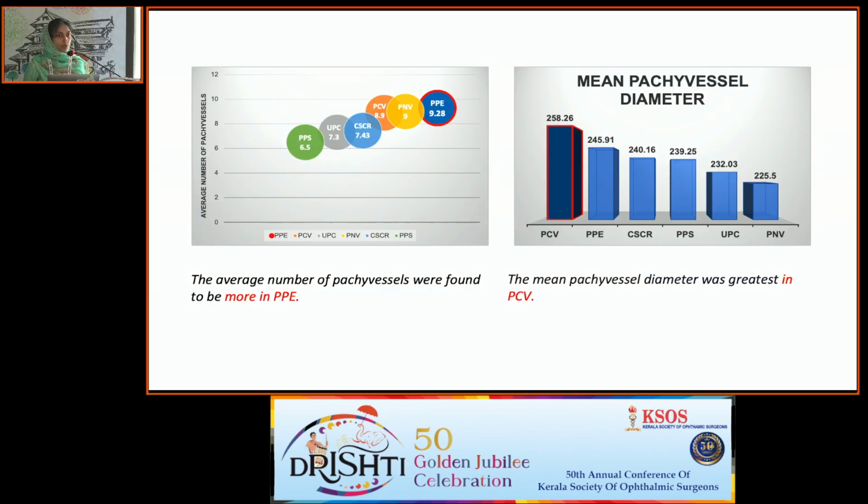On evaluation of the choroidal vascular morphology, we observed that the average number of pachyvessels was higher in pachychoroid pigment epitheliopathy, followed by pachychoroid neovasculopathy and polypoidal choroidal vasculopathy. The mean pachyvessel diameter, however, was the greatest in polypoidal choroidal vasculopathy, followed by pigment epitheliopathy and central serous retinopathy. So the result we got on observing the mean pachyvessel diameter was similar to the results observed in the mean choroidal thickness.